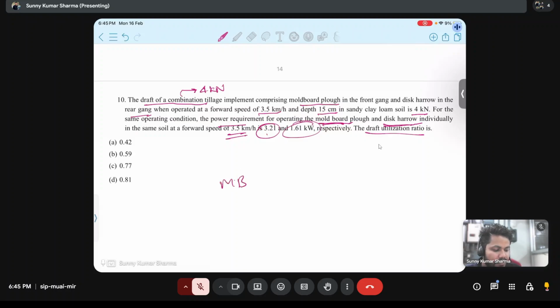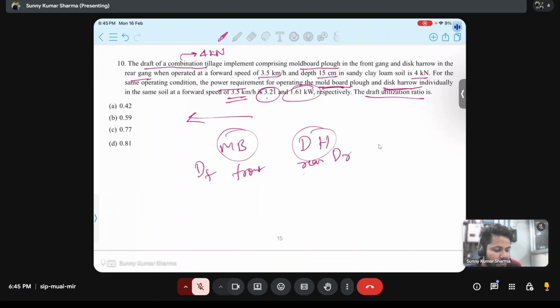MB plow is there in front, disc harrow is there in rear. This is direction of travel. This will be DF. This is DR. And draft of combination tillage is DF plus lambda DR.